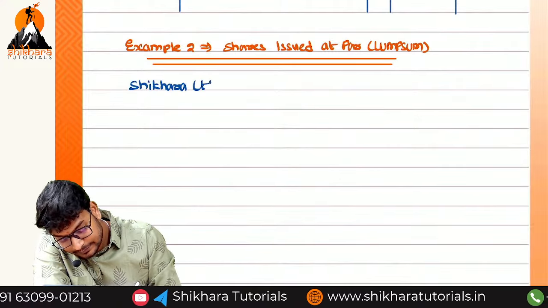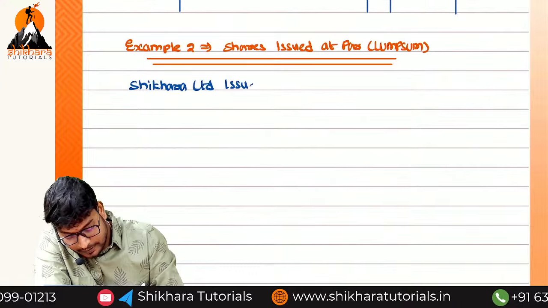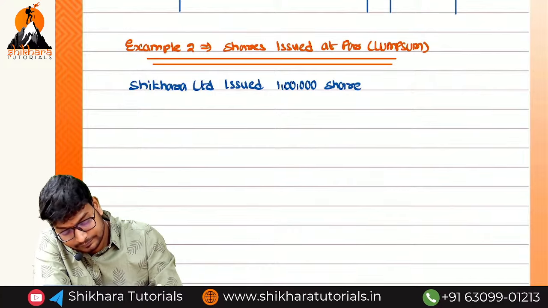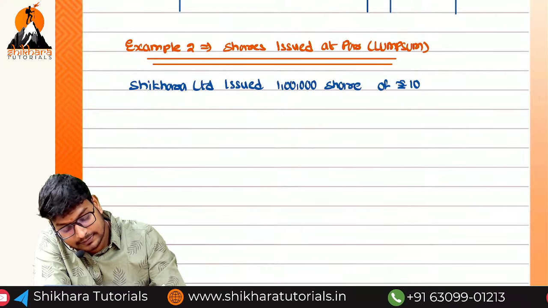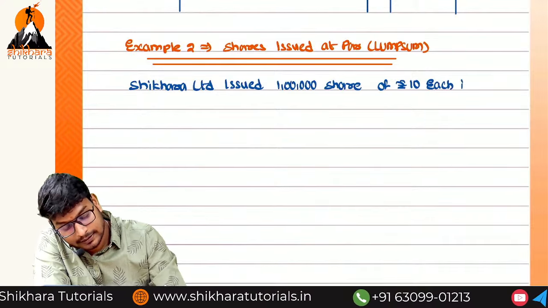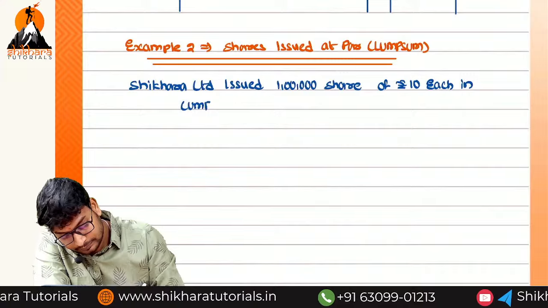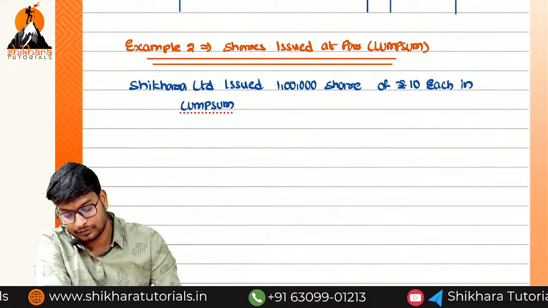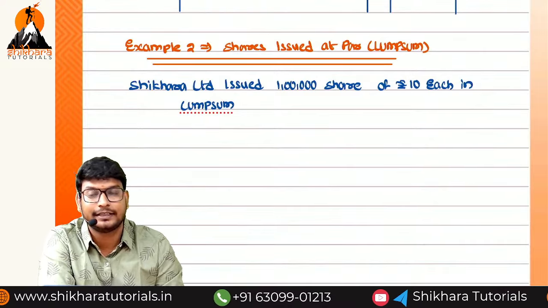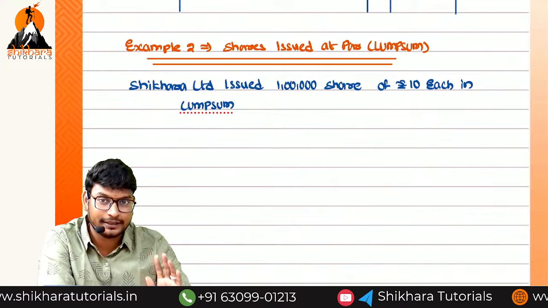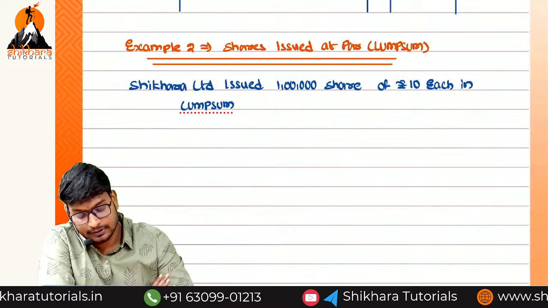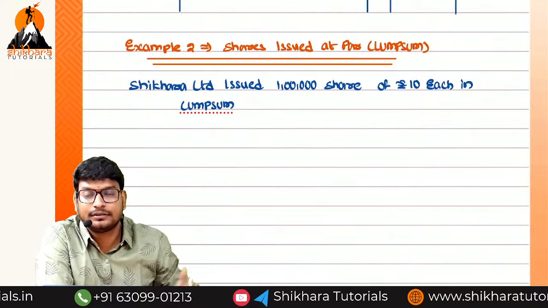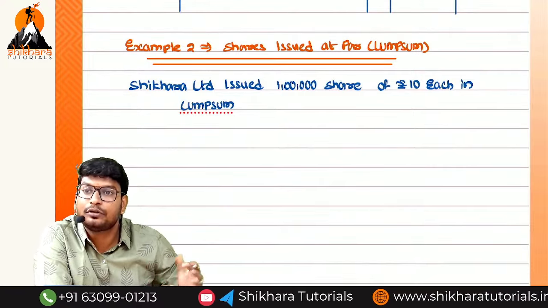Ikara Limited issued 1 lakh shares of rupees 10 each in lump sum. How many entries will there be? Only 2 entries. Issued at lump sum means only 2. First, we receive the application money; at the time of application we receive 10 rupees in total.